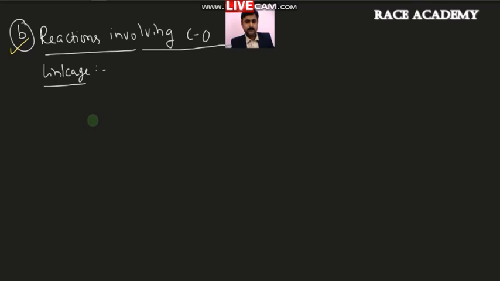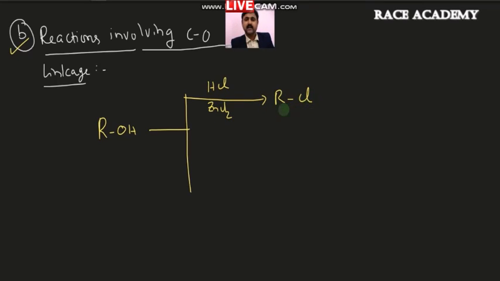I will take alcohol here, and if we take hydrogen halide with anhydrous zinc chloride, then we will get alkyl halide. This is called the Groove's process. It is a reaction involving the C-O linkage in alcohol.